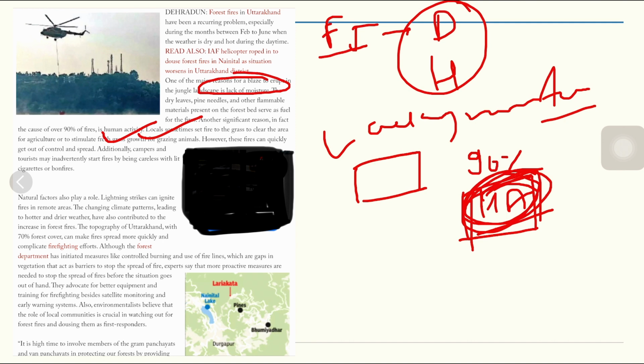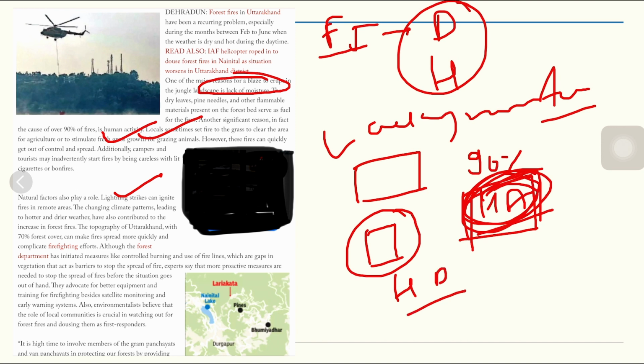So human activity is a major reason, and in around 90% of circumstances, human activity has caused the fires to spread. Natural factors also play a role, like lightning strikes that can ignite fire in a remote area. The changing climatic patterns leading to hotter and drier weather have also contributed to the intense forest fires. The topography of Uttarakhand, with 70% forest cover, can make fire spread very quickly and complicate firefighting efforts, although the fire department has initiated measures like controlled burning and the use of fire lines, which are gaps in the vegetation that act as a barrier to stop the spread of fire.